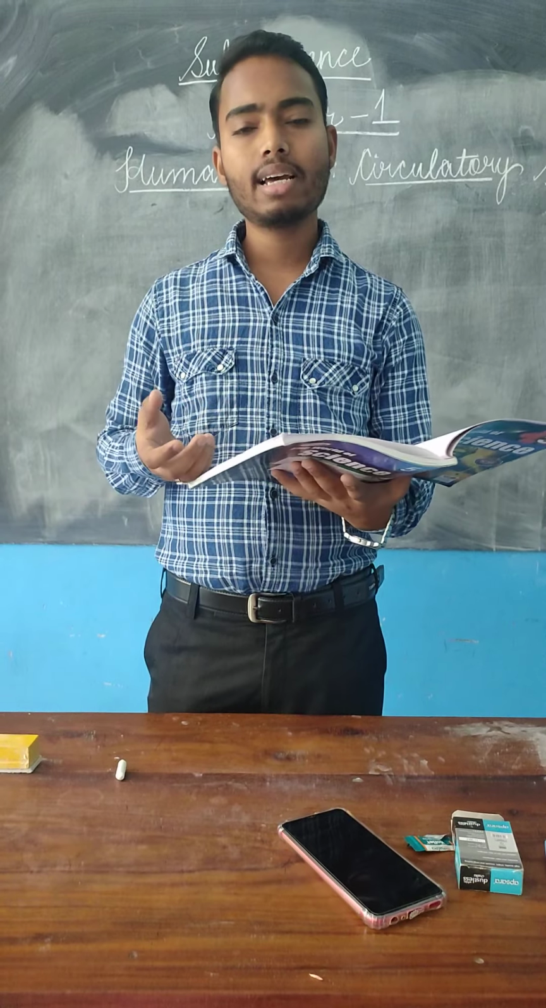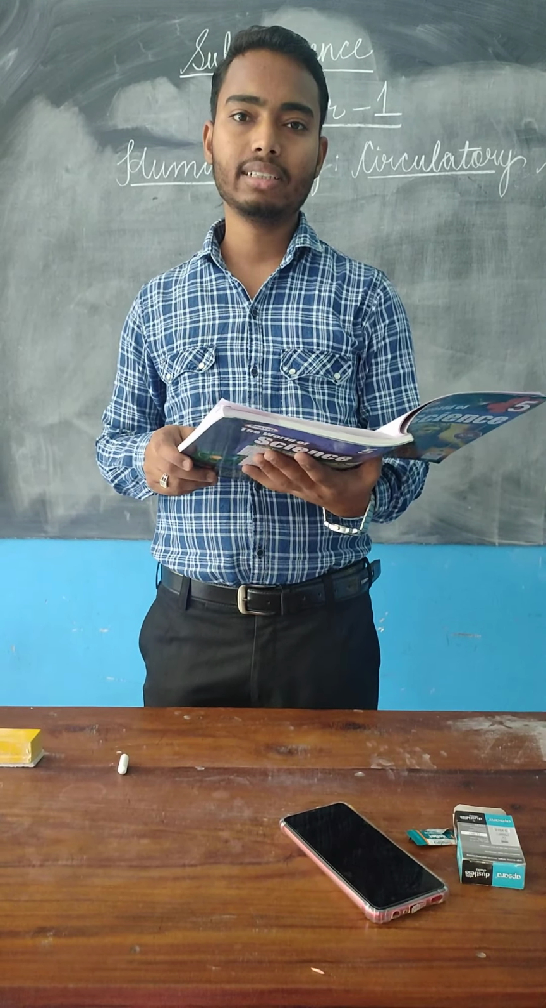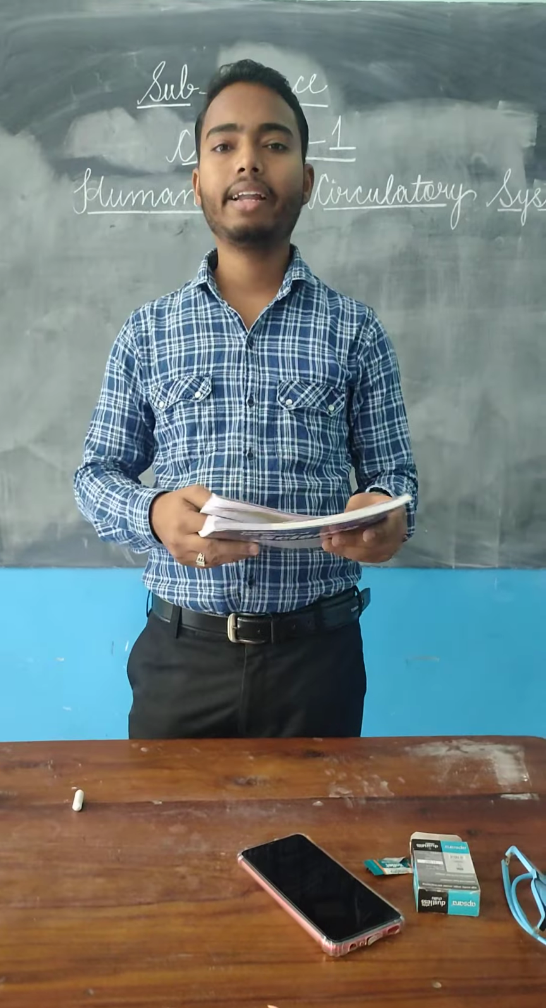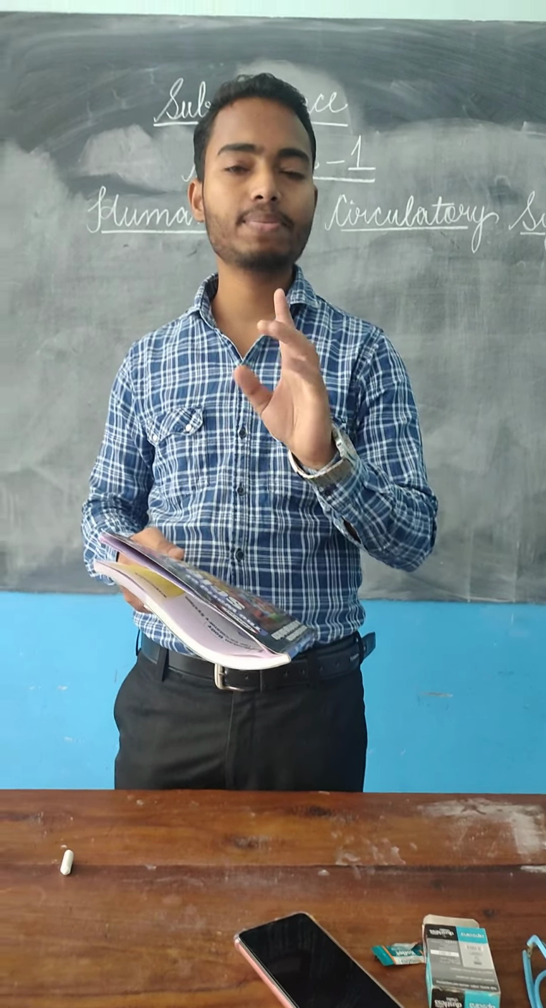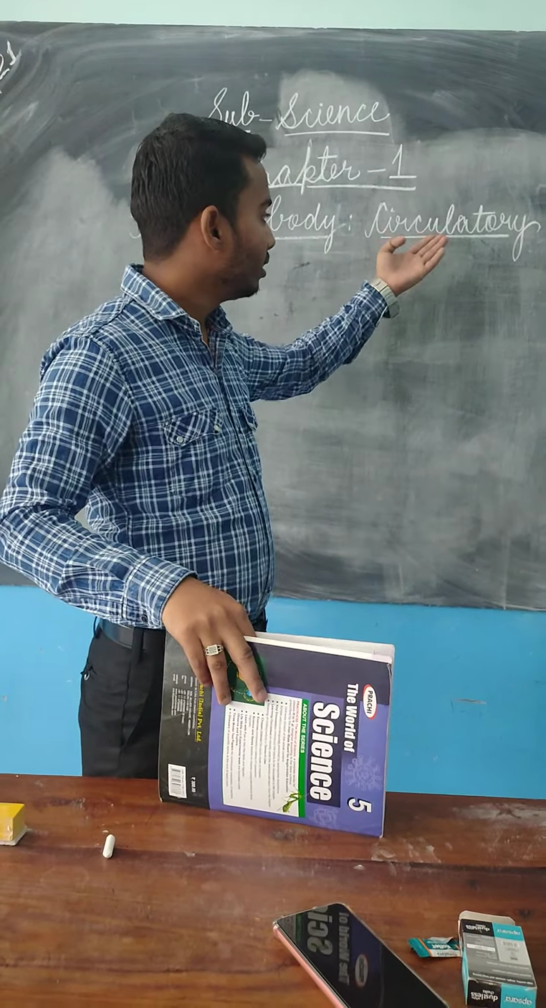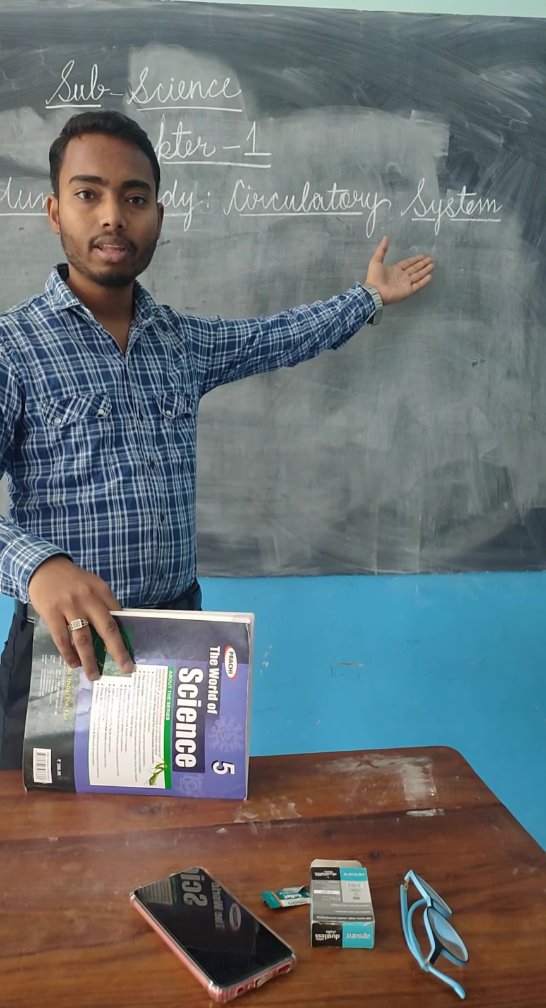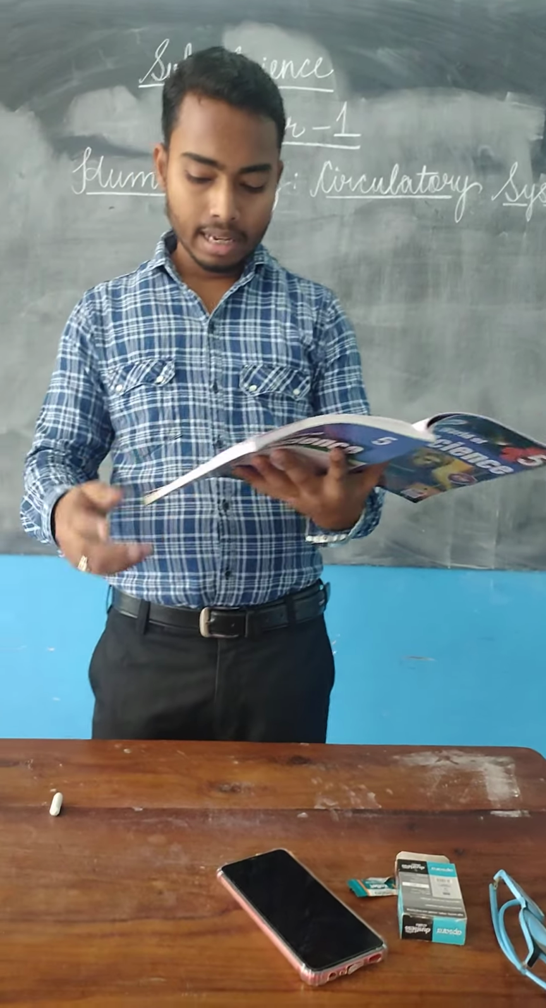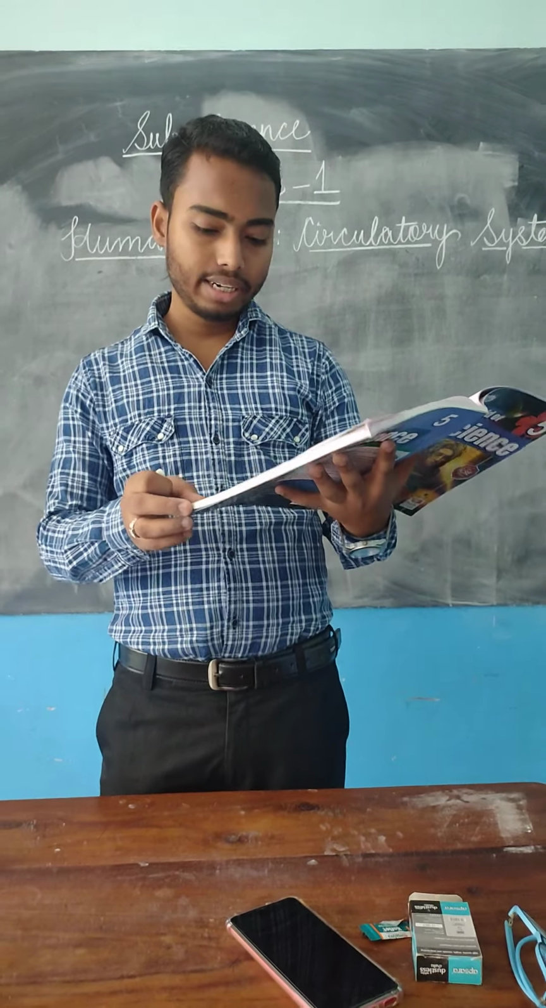So now the question is, how is that food getting transferred? The answer is very simple. It is because of a particular system, a special system, and that is called the circulatory system. Alright students, so in this chapter we will begin with the circulatory system.